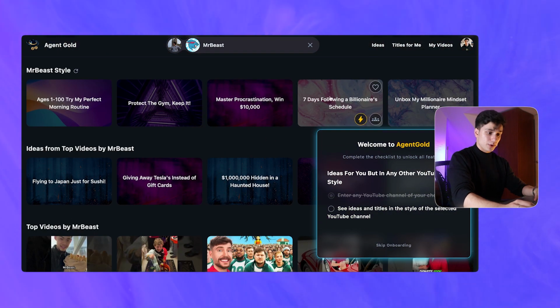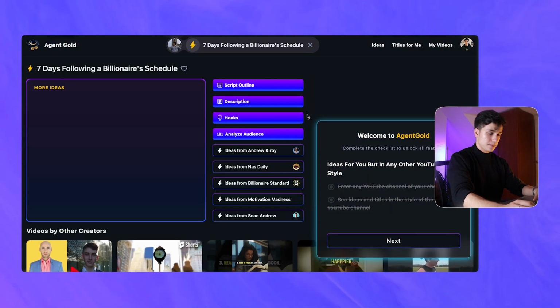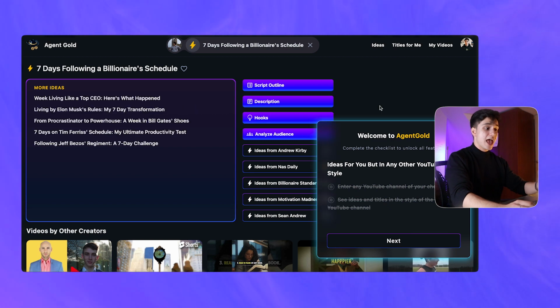And then let's actually click onto one of these. And just like this, another idea lens popped up, where you can get a script outline, get a description, get a hook, analyze the audience, as well as get more and further ideas similar to this one.